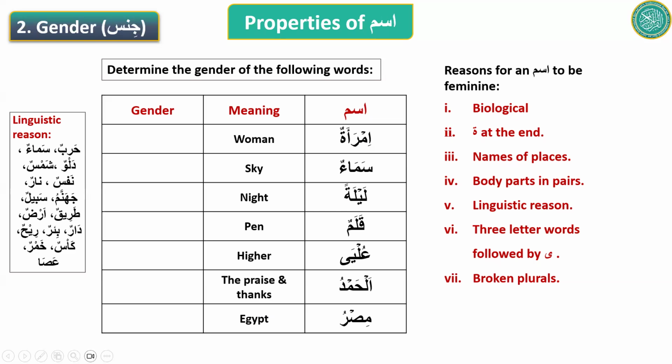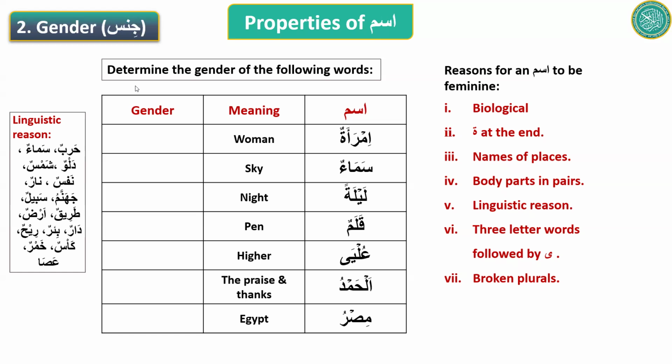So the first word is imratun, and I will call somebody. If you are interested in doing this, raise your hand. The task will be to determine if the word is masculine or feminine, and give me the reason if it is feminine, or if it is not feminine, give me the reason too. So that is the task. All right. I don't know who raised their hand first. I see several hands here. So I will go with Brother Farooq Hamid.